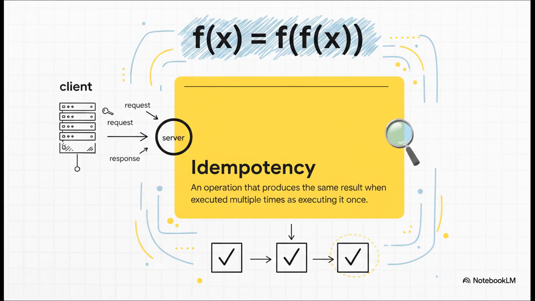This acts as a really strict contract between the client and the server to make retries completely safe. The client promises to use the exact same unique key for retries, and the server promises to intercept any duplicates and just return the original successful response without reprocessing all the logic.